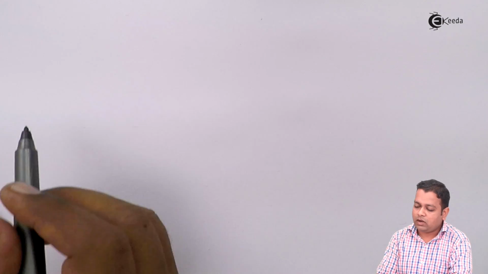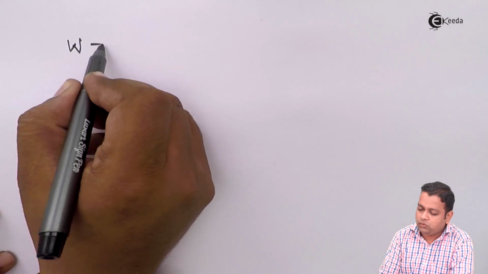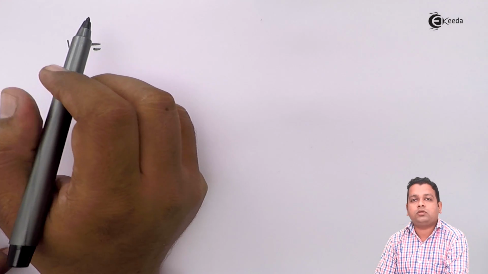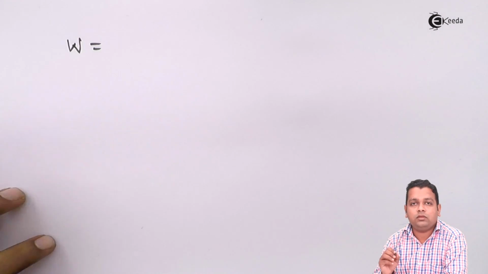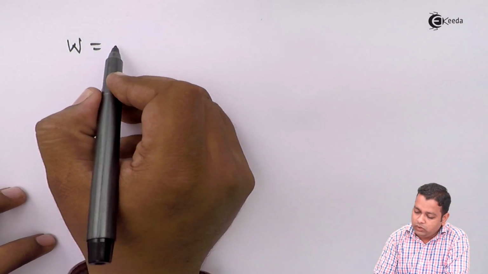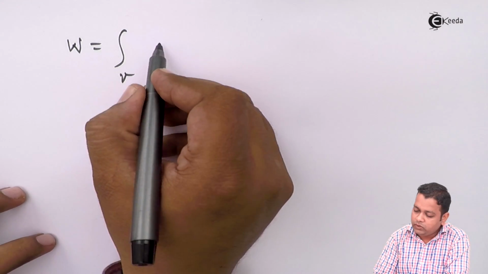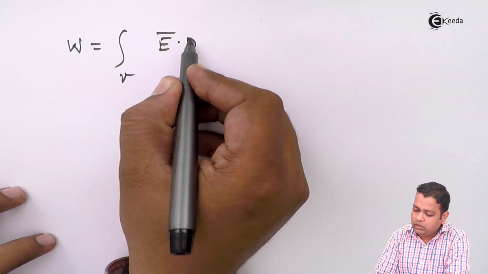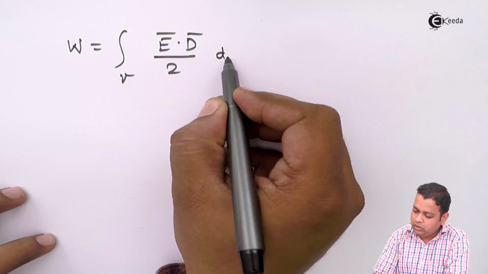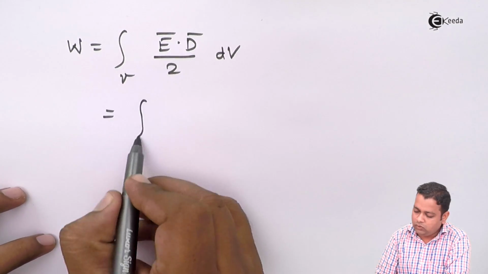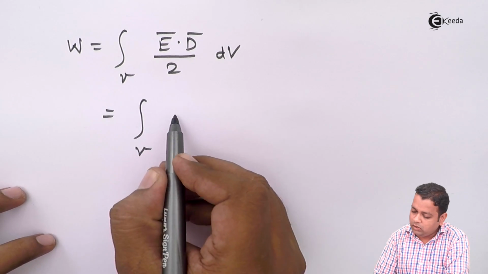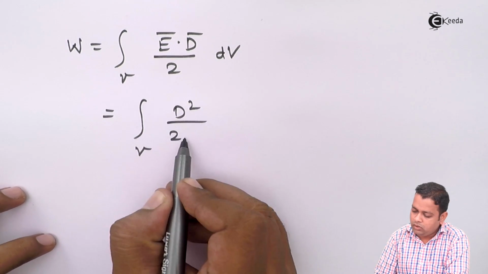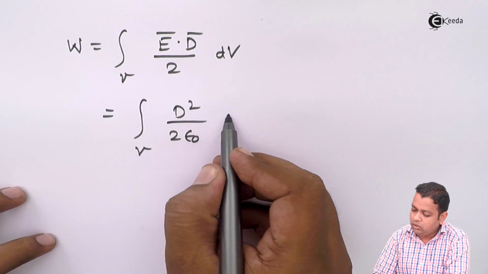While making this substitution, we can write W, that is the total work done or the total energy stored in the field of a system of charges, given by the volume integral of E bar dot d bar upon 2 dV, also equivalent to the volume integral of d square upon twice epsilon 0 dV.